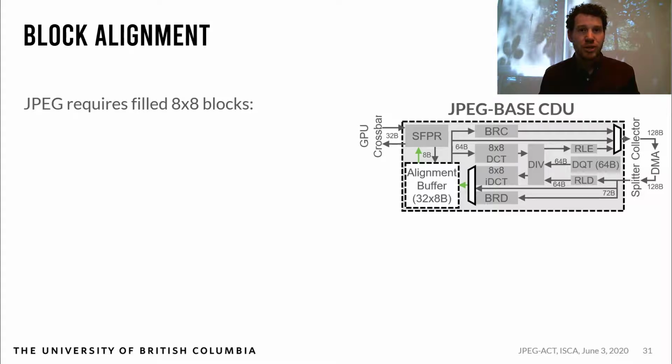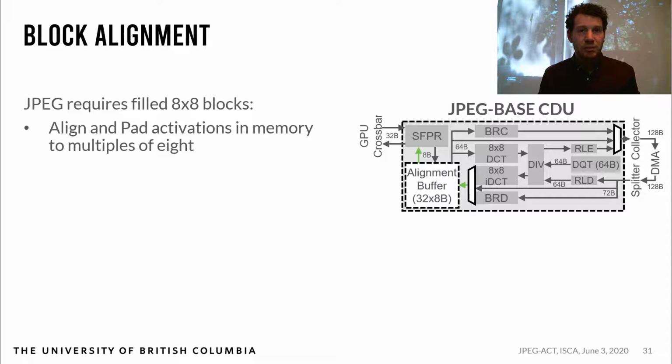JPEG uses a 2D transform, so it requires a filled 8x8 block of activations. In order to achieve this, we use an alignment buffer to align cache lines coming from memory before processing. We employ a few techniques to ensure compatibility between JPEG-ACT and the GPU memory system. We align and pad activations in memory up to multiples of 8, which has less than a 4% storage overhead.